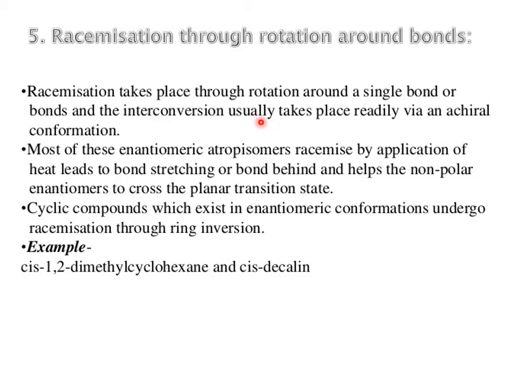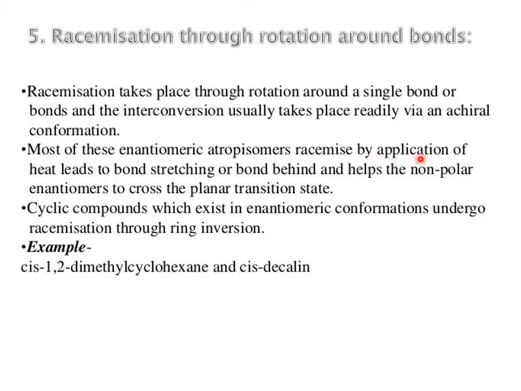Cyclic compounds which exist in enantiomeric conformations undergo racemization through ring inversion. Examples are cis-1,2-dimethylcyclohexane and cis-decalin.